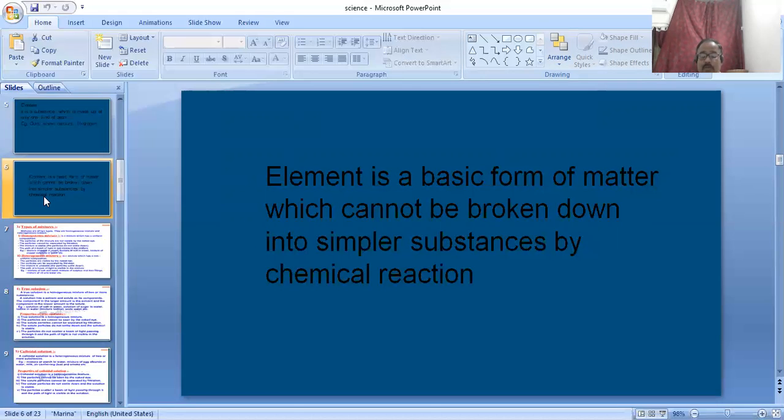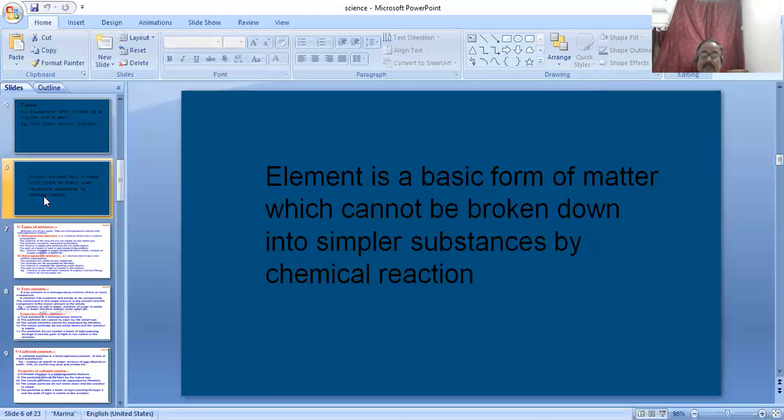Non-metals also have low melting and boiling points. Some examples of non-metals are carbon, boron, nitrogen, phosphorus, oxygen, and sulfur.